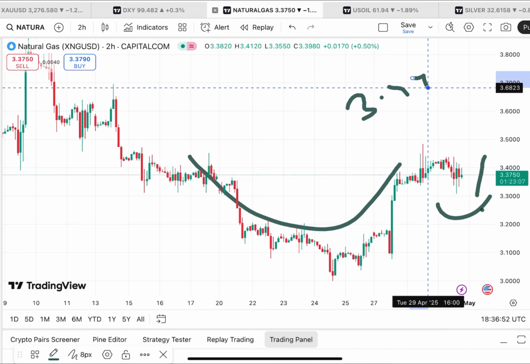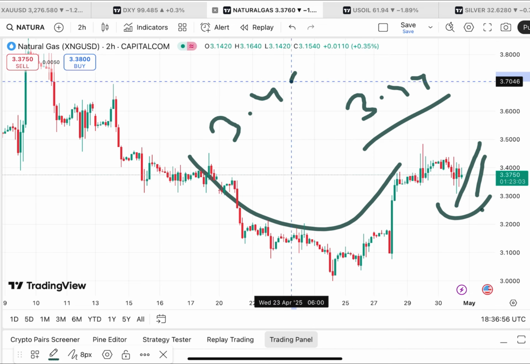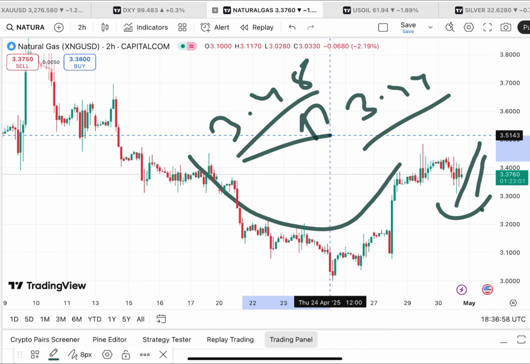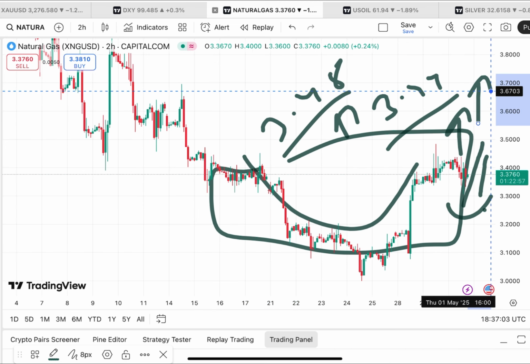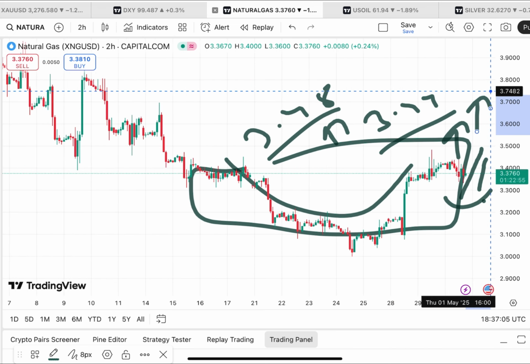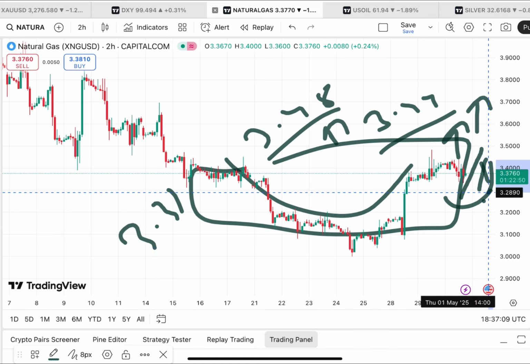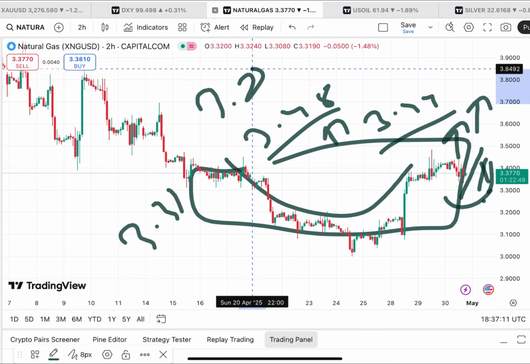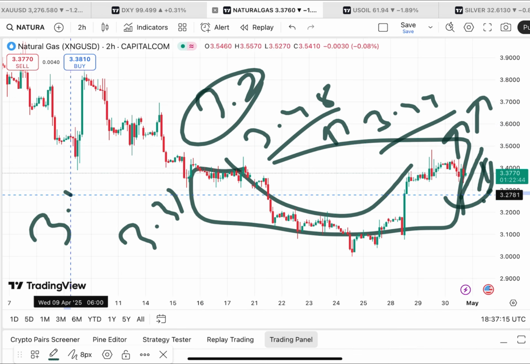If it starts sustaining above this level, it will move over a level of 3.44, it will move towards a level of 3.48 and then further upside. So a breakout will happen and then we can see further upside movement. But if the price doesn't sustain, it can come down again towards 3.33 and then we can see a further fall towards $3.2, and then there is a chance that it can go further down towards 3.19